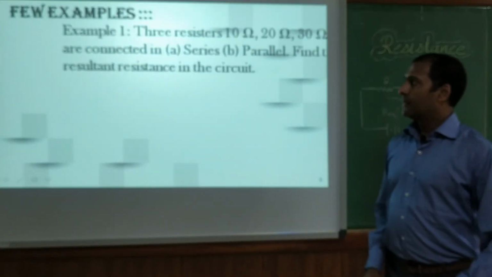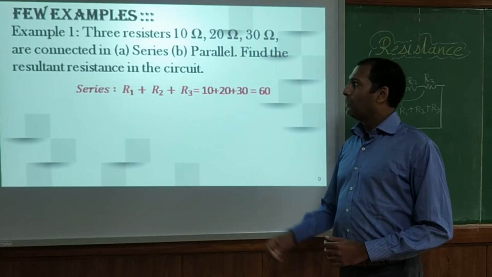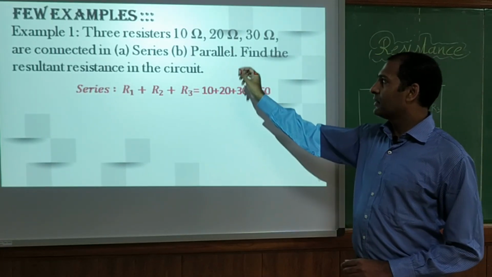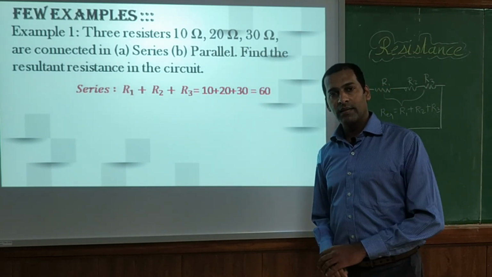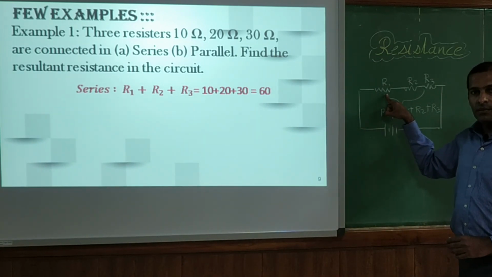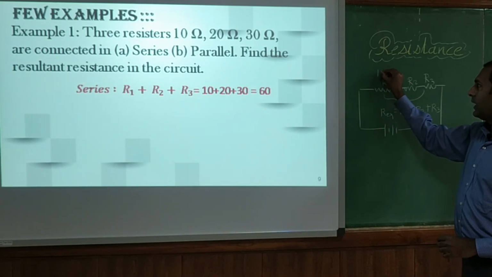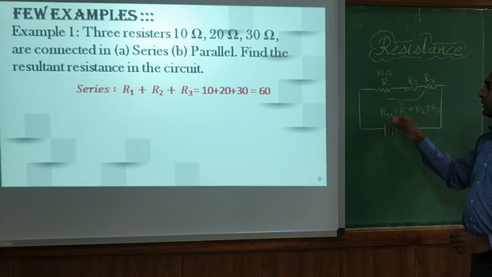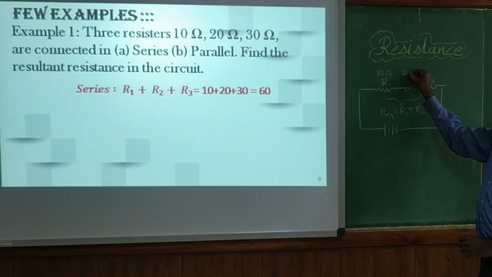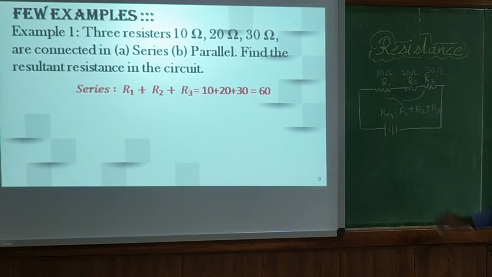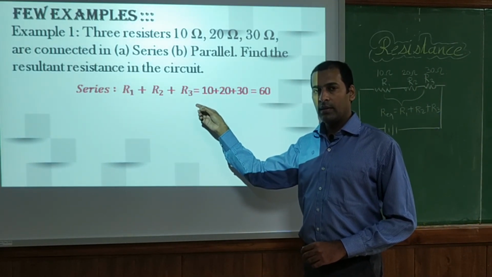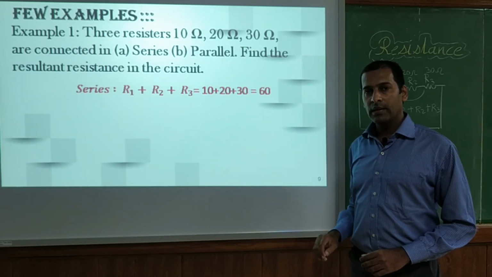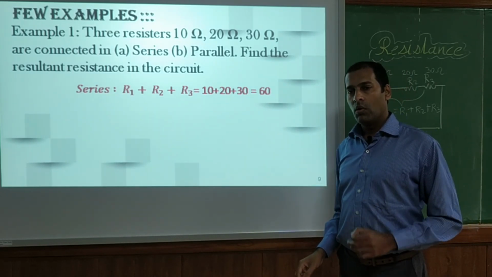So let us have one example. This is example 1 where we have three resistors. The values are 10 ohm, 20 ohm and 30 ohm. They are connected in series. This is R1, the value is 10 ohm. This is R2, the value is 20 ohm, and R3 has a value of 30 ohm. So what will be the total? They are in series, so R1 plus R2 plus R3 will be the addition of all these three resistances. So the final value will be 60 ohms.